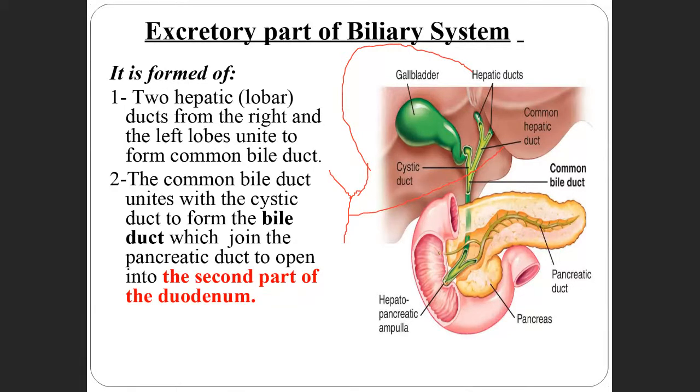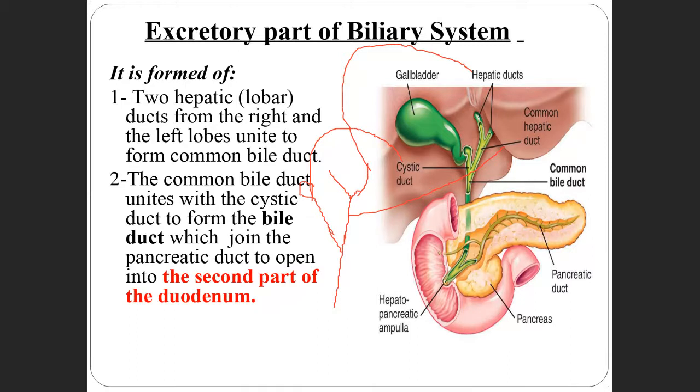Then what happens? There is another structure coming from the gallbladder. What is that structure? That structure is called the cystic duct. From where does it come? It comes from the gallbladder. This cystic duct and the common hepatic duct join to form what structure?